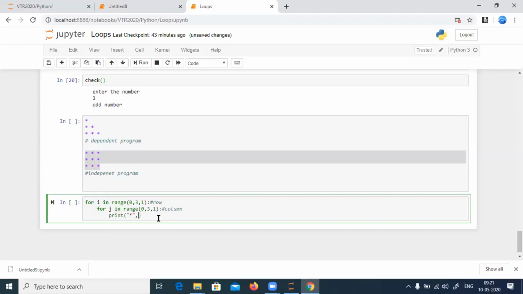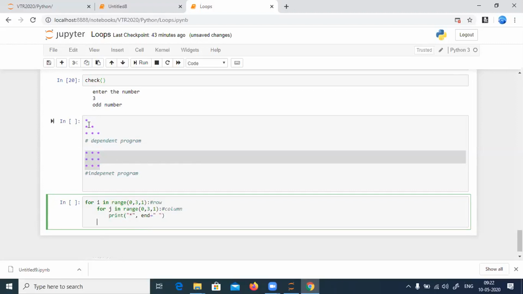I'll say end equal to space. That is, always end with a space, because I have a space here, right? Now I'll say print backslash n. That means it's also fine. Print backslash n. Okay, I'll just run the loop.